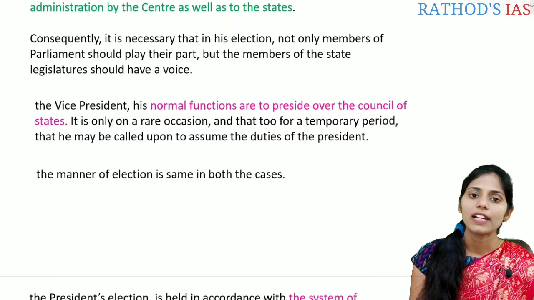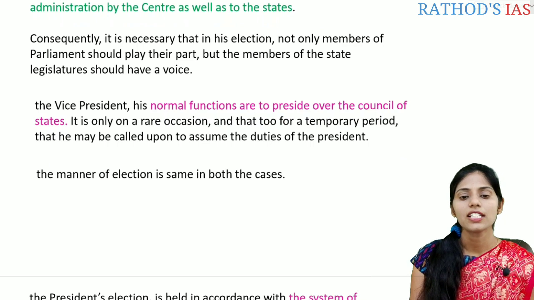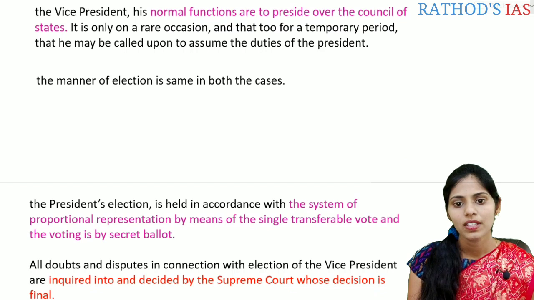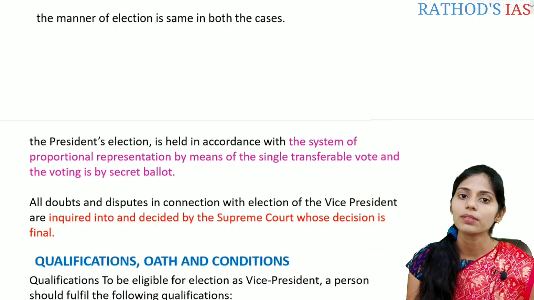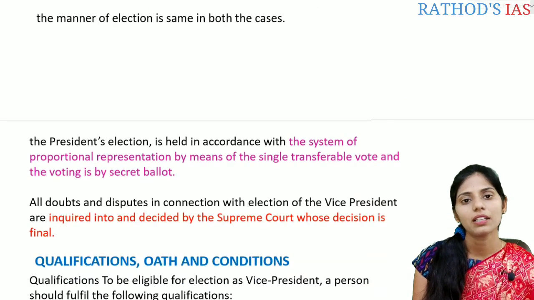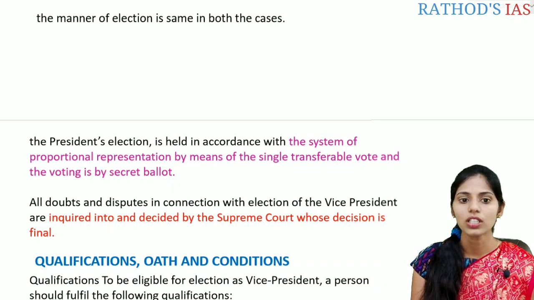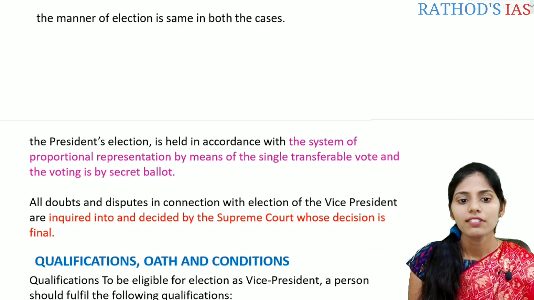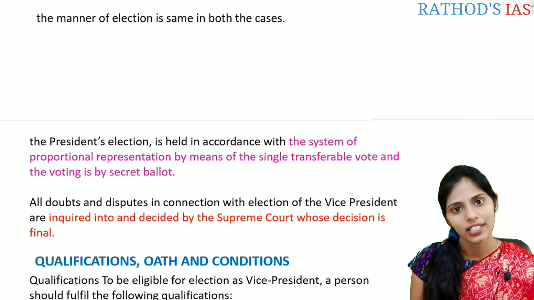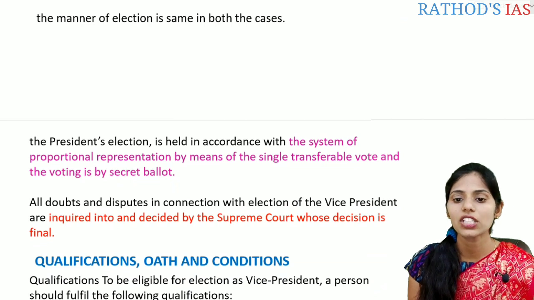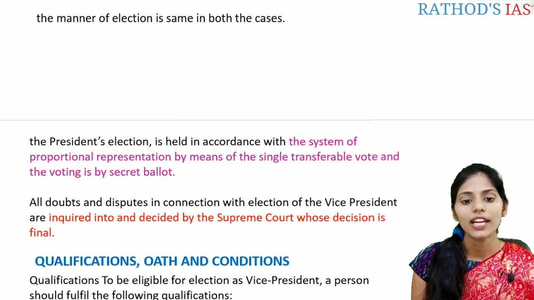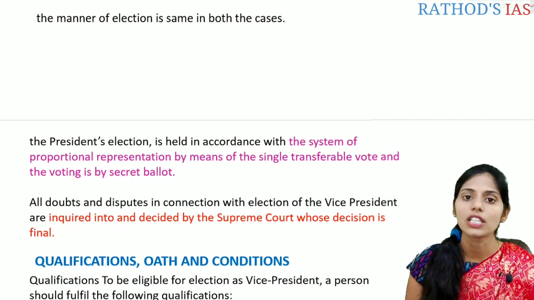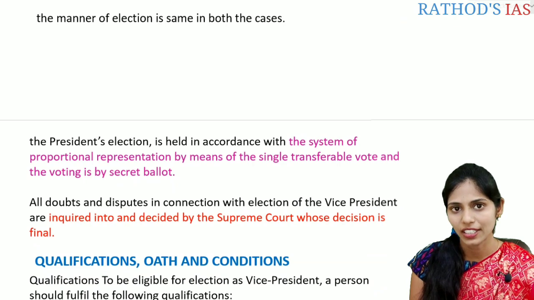So let us see the manner of election. The manner of election is the same in both cases. The election is according to the system of proportional representation by means of the single transferable vote, and this voting is by secret ballot. Whenever there are any doubts or disputes in connection with the election of the Vice President, they are inquired into and decided by the Supreme Court, and this decision of the Supreme Court will be final.